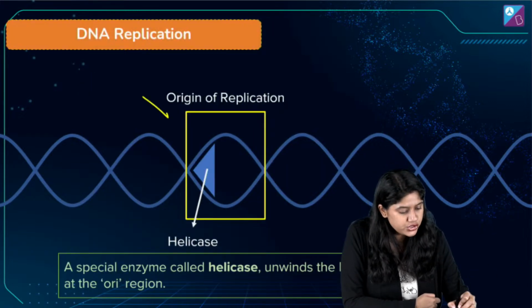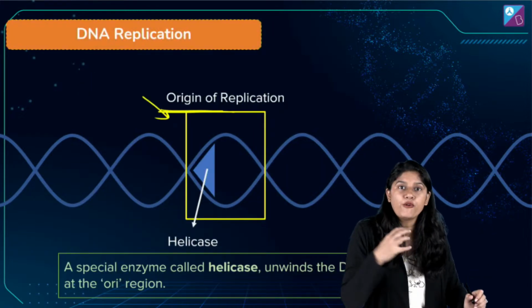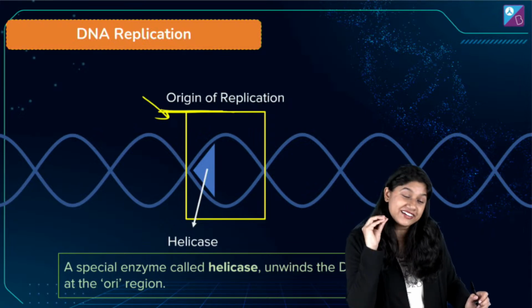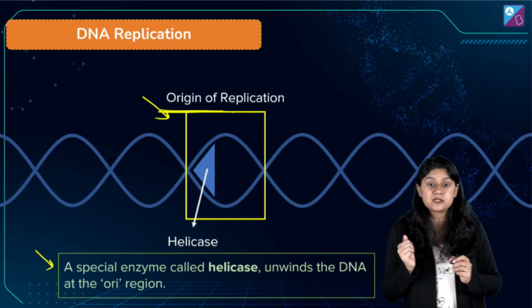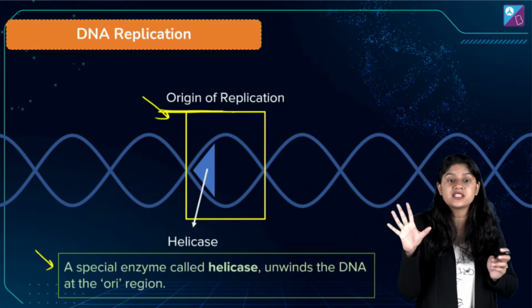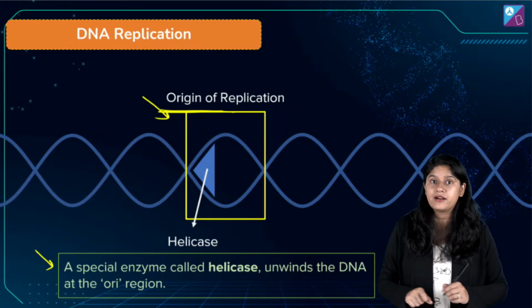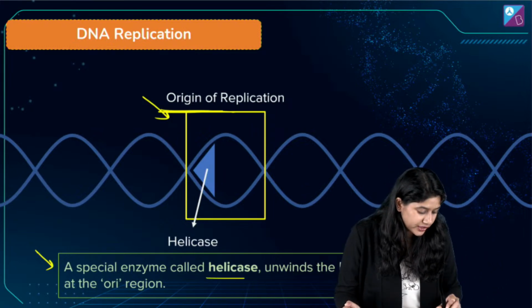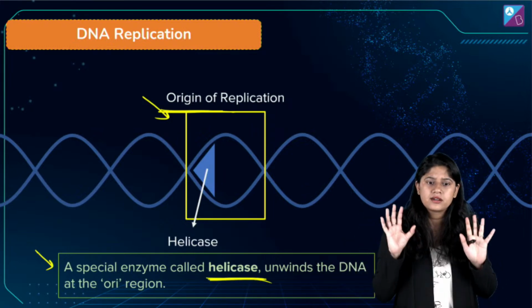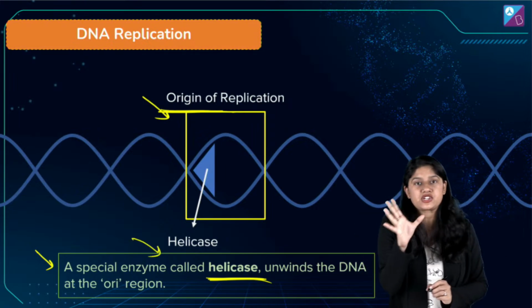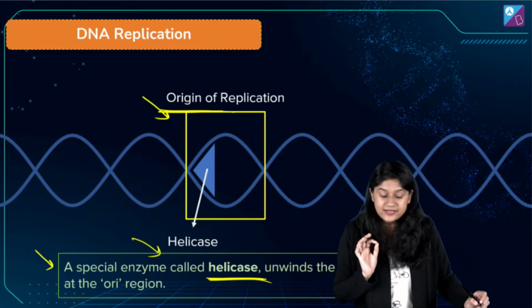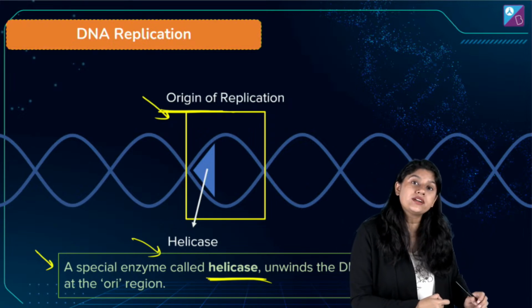Now, जैसे ही origin of replication mark हो जाएगा, identify हो जाएगा, we will see that we'll have an entry of a very special enzyme. The first enzyme, everyone, that we have to remember over here is the helicase. Which enzyme are we talking about? Helicase. नाम याद रहेगा? The first enzyme that will be coming once the origin of replication point is found out is the helicase. And what is the role of helicase?